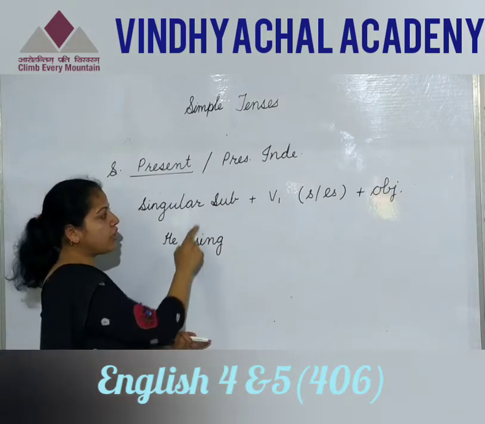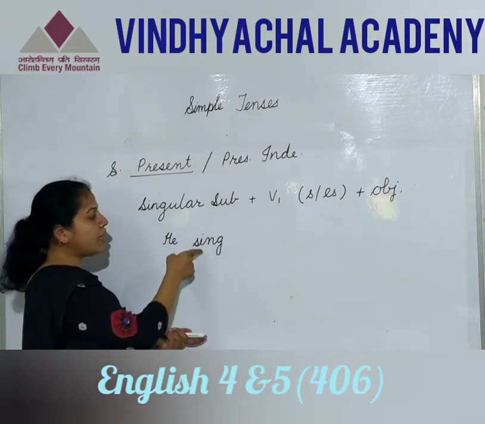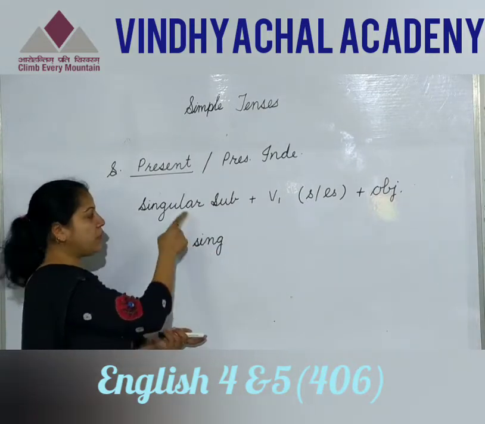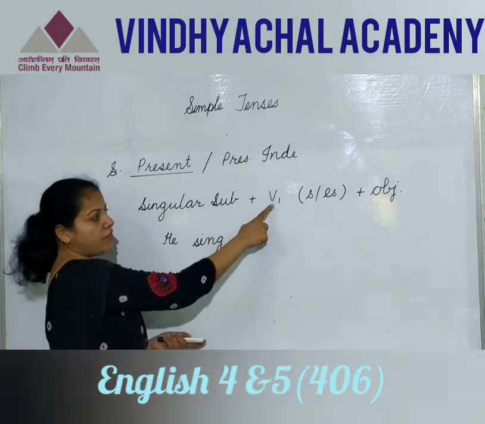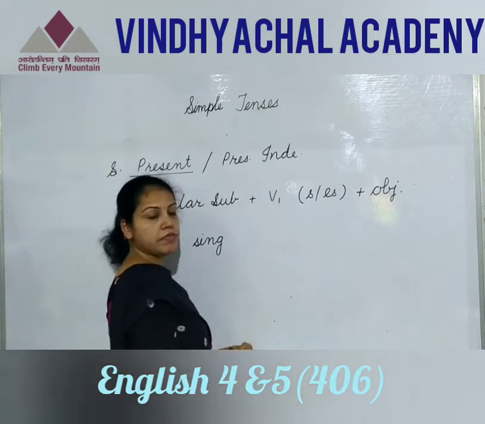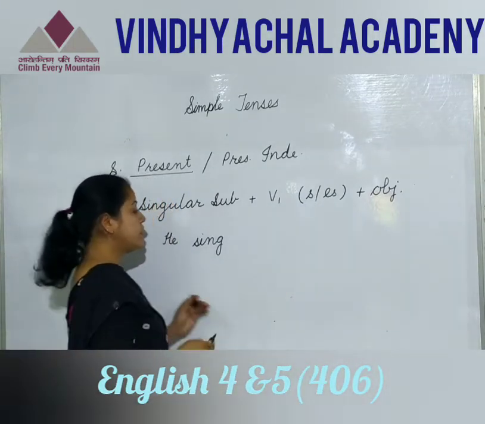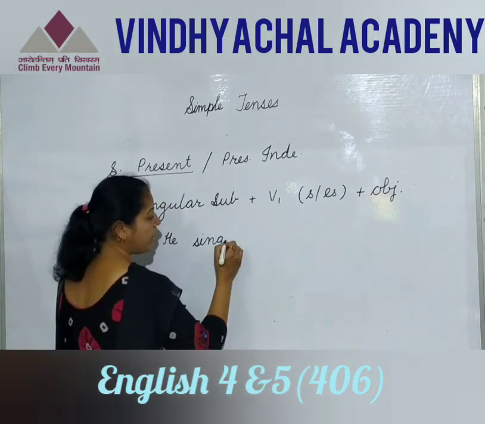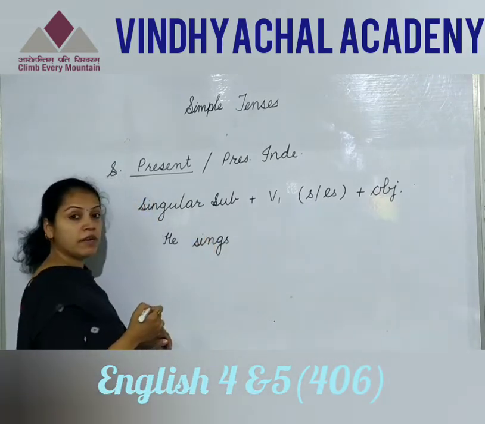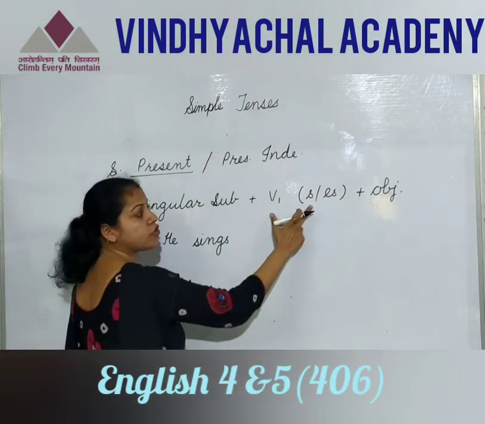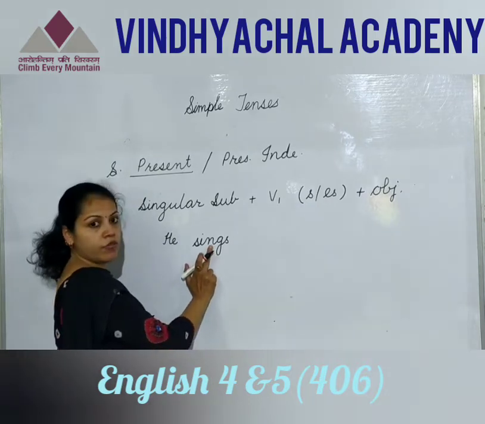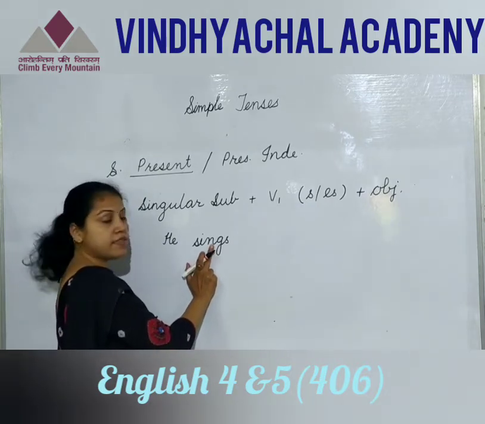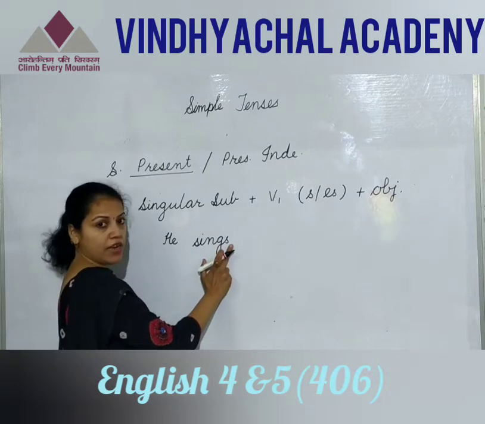Now I was talking about this structure. Correlate this sentence with this structure. Singular subject he. Now V1, and here I have written either S or ES. So sing: here S will come. Why will S come, and how will we decide ES or S? You see the second last letter of the verb. It is a consonant, so here S will come.